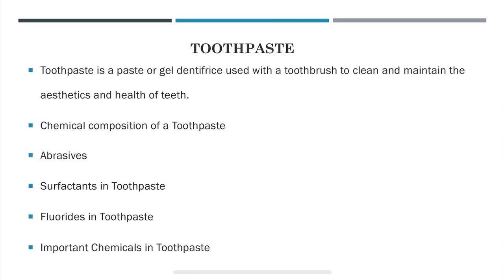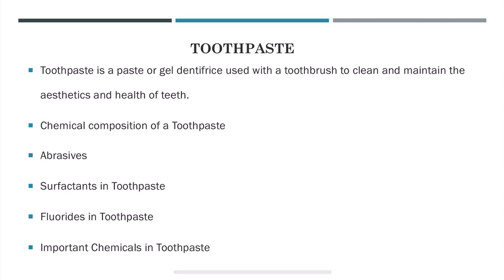So now let us see the chemical composition of a toothpaste. Toothpaste generally contains the following components, that is water 20 to 40%, abrasives 50%, surfactants, fluorides and detergents.